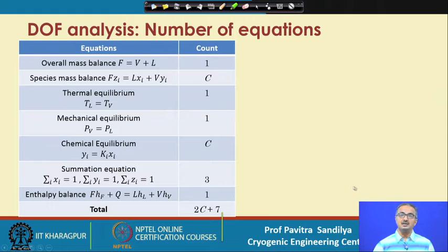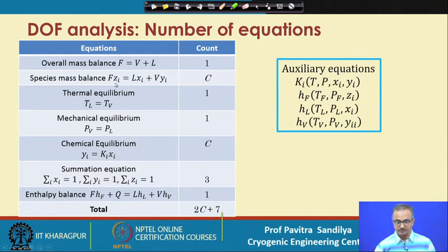Now let us see how many equations there are which correlate these variables. First we come to the overall mass balance, that is F equal to V plus L, that is only one equation. Then we write the component material balances for each of the species. For the ith species we are writing that whatever is going into the system is coming out as Lxi plus Vyi. These are the component flow rates. So here we have C number of equations.